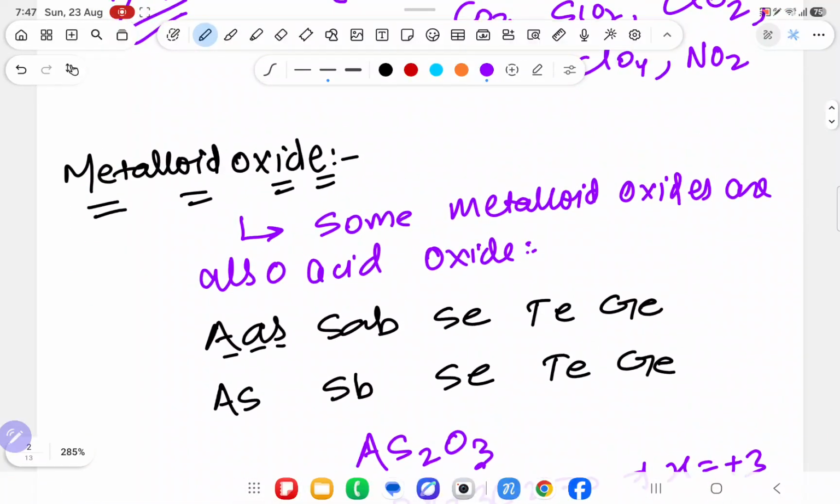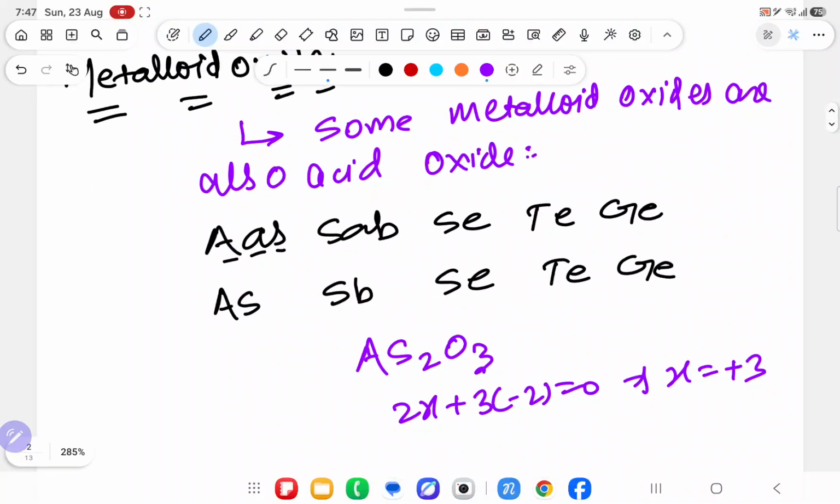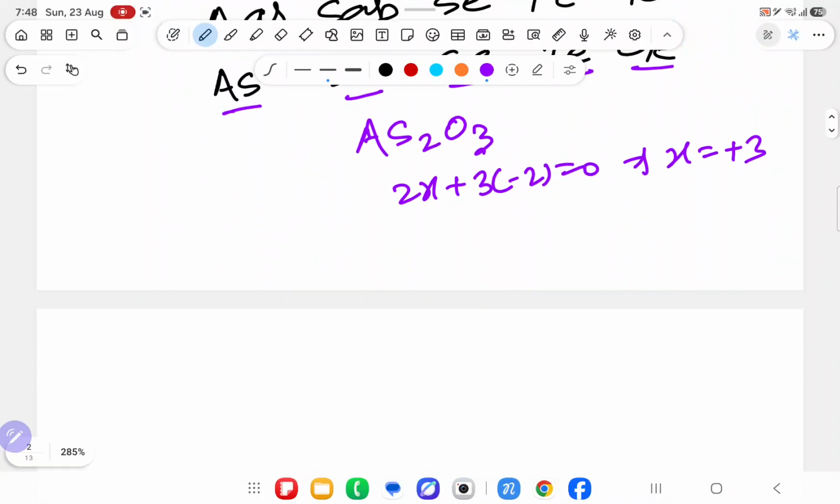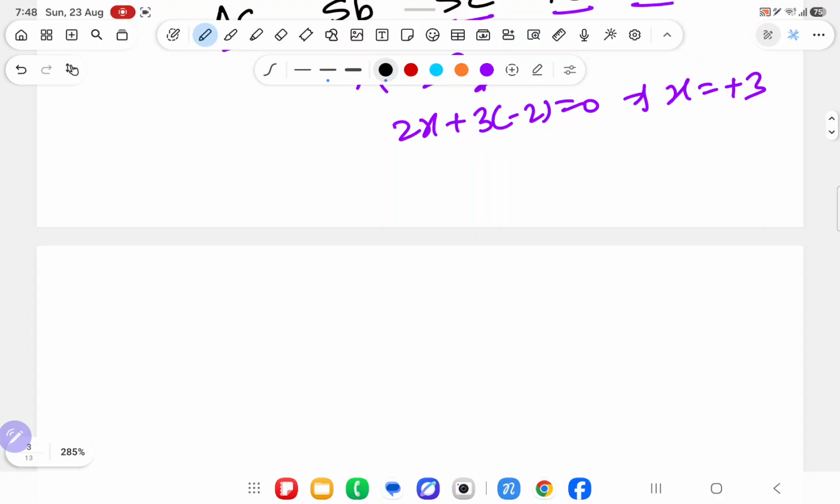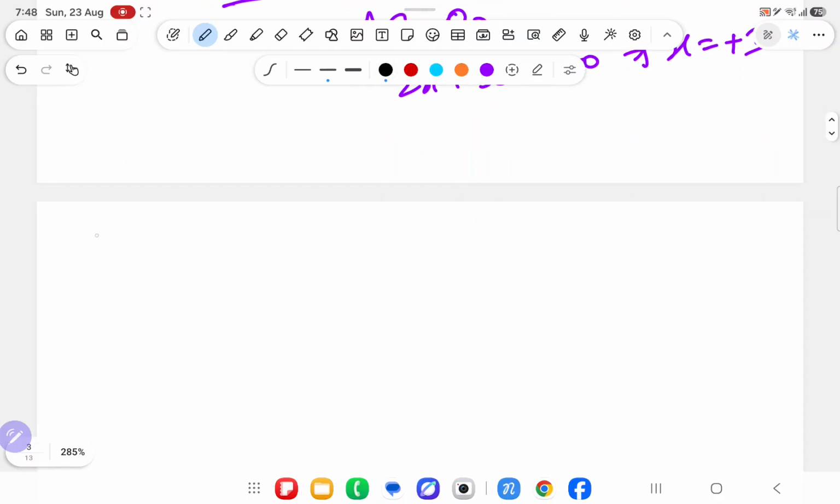Means first check amphoteric oxide, no. Neutral oxide, no. Then other than that, the oxides of arsenic, antimony, selenium, tellurium and germanium, which are not amphoteric and not neutral, are acidic oxides. Understood the point? Everyone 100% sure? Yes sir. So sir, what about basic oxide? That I will dictate to you, then the oxides will be completed. I hope you understood up to now.